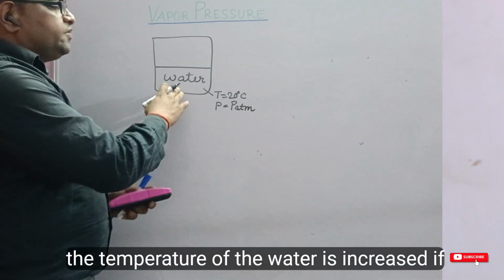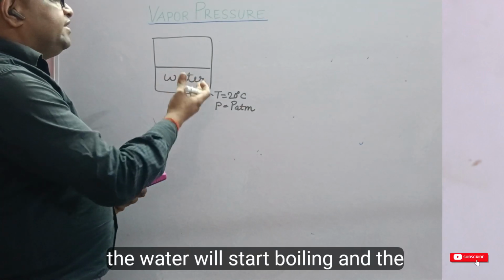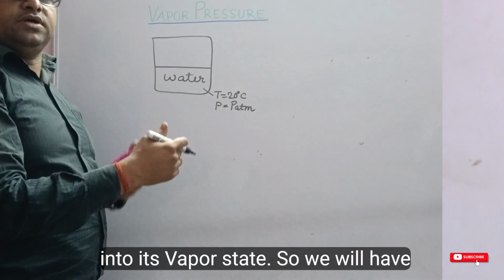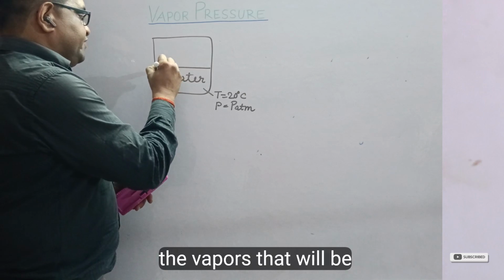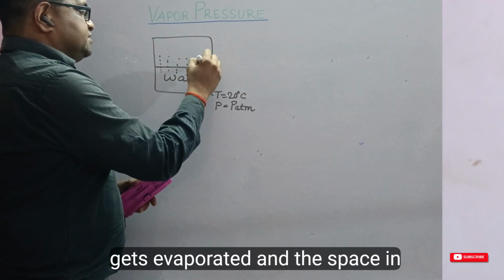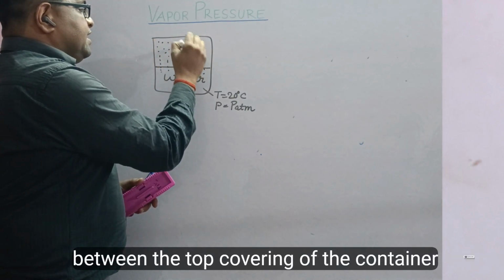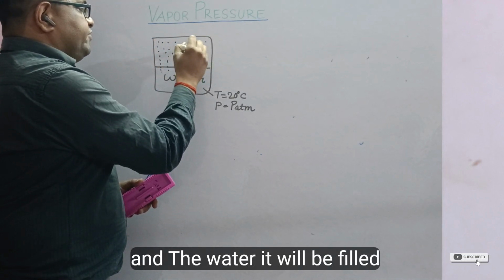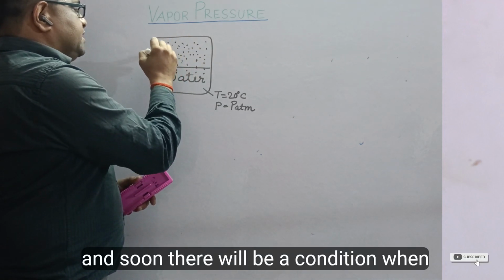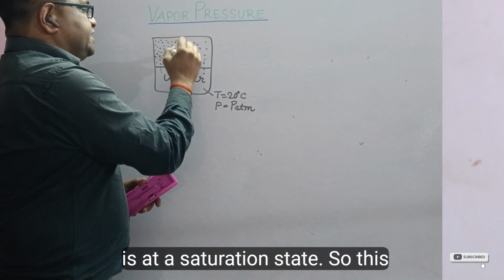Now when the temperature of the water is increased to 100 degrees Celsius, the water will start boiling and the liquid state will transition into its vapor state. The vapors evolve from the water, and the space between the top covering of the container and the water will be filled by vapor, and soon the amount of vapor reaches a saturation state.